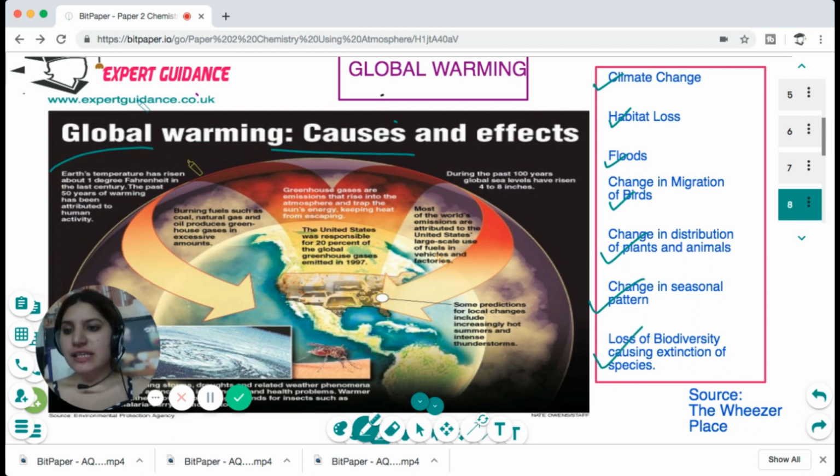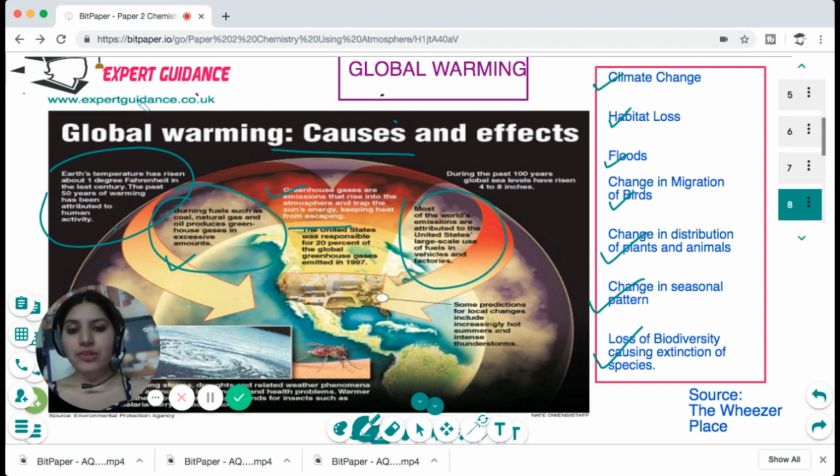So you can see that the Earth's temperature has risen about 1 degree Fahrenheit in the last century, and the past 50 years of warming has been attributed to human activity because burning fuels such as coal, natural gas, and oil produces greenhouse gases in excessive amounts. Greenhouse gases are emissions that rise into the atmosphere and trap the sun's energy, keeping heat energy from escaping.